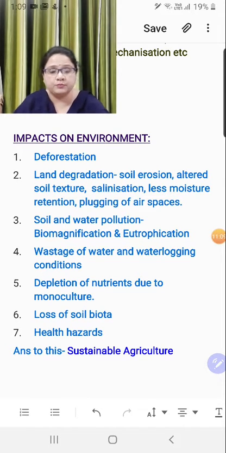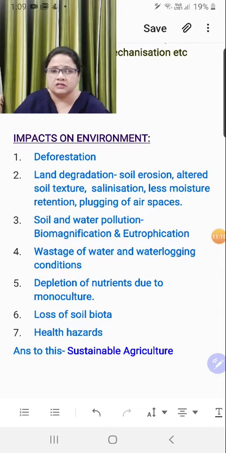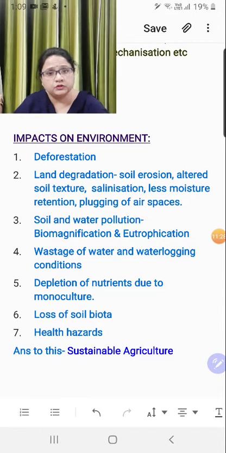That means the first impact was deforestation. Second thing is land degradation. When you supply agrochemicals over the soil, right? These agrochemicals are so strong that the moisture retaining capacity of the soil is hampered, and in that case soil becomes more prone to erosion. Plants are also not there to control erosion.